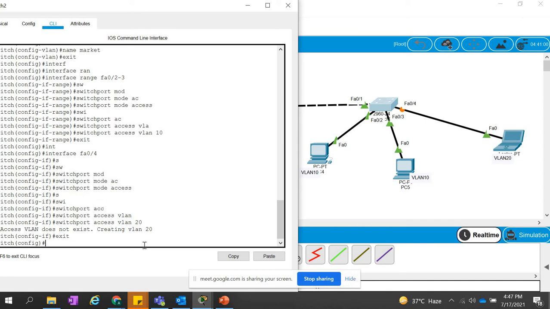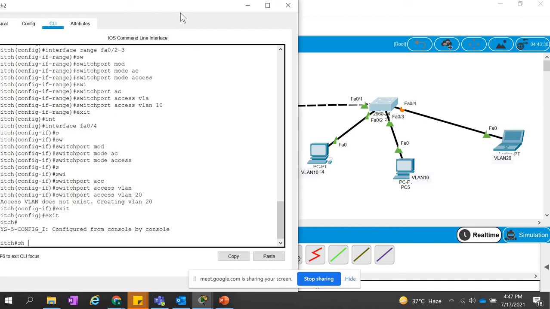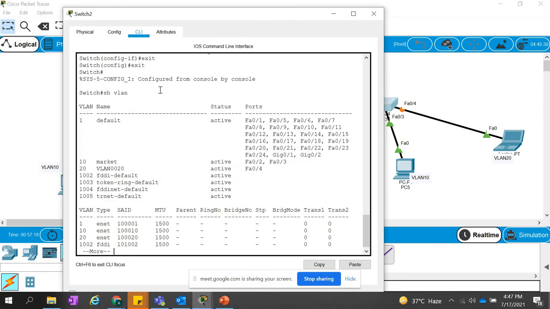Let's just check the VLANs we have created right now. So show VLAN. So right now we have two more VLANs, VLAN 10 and VLAN 20. Here we have given the name market, that is okay, and that one was created automatically, so that's why it has the default name here, VLAN0020.